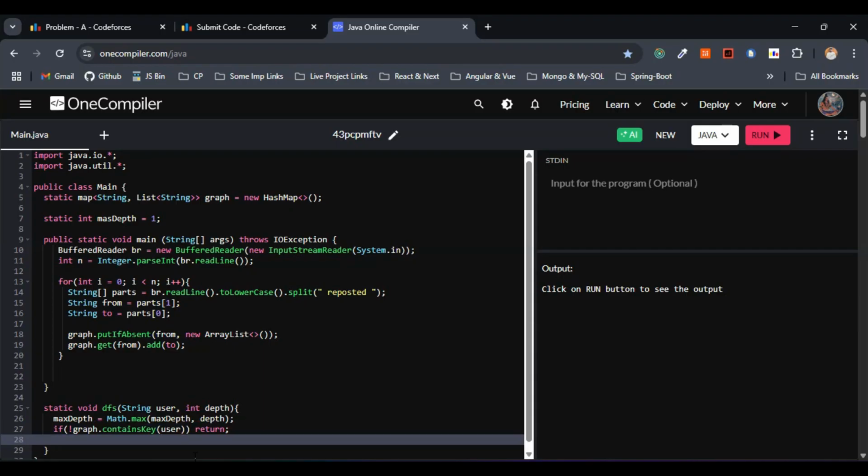Next step, if you remember, I said we'll be going with recursion. We will recurse for each follower who reposted from this particular user. We already discussed that we'll be going with the DFS with recursion. And for the space complexity, we'll be making use of the adjacency list, so we have to calculate the adjacency list. I insisted you to draw the graph and calculate it. I didn't show that in the previous problem, but I have shown it here.